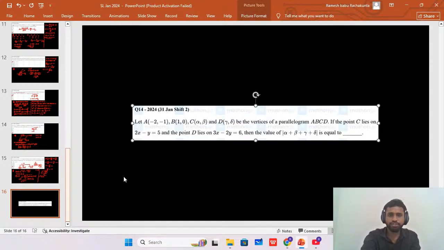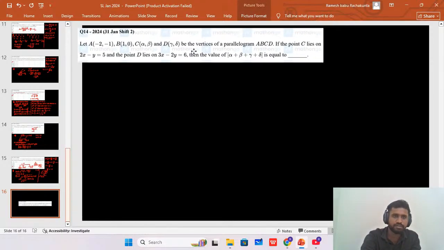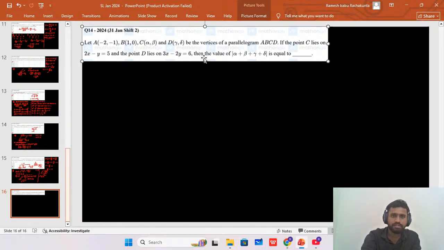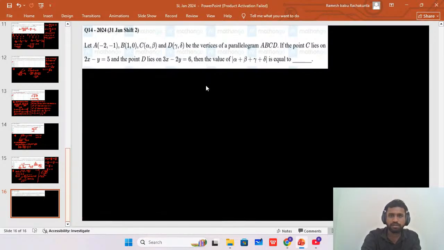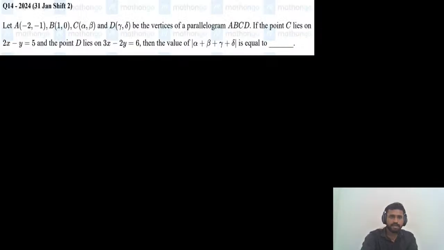So last question for this session, is it clear or shall I increase the size of the question? Okay. Yes. Let A equal minus 2 comma minus 1, B is 1 comma 0, C is alpha beta and D is gamma delta, the vertices of a parallelogram.